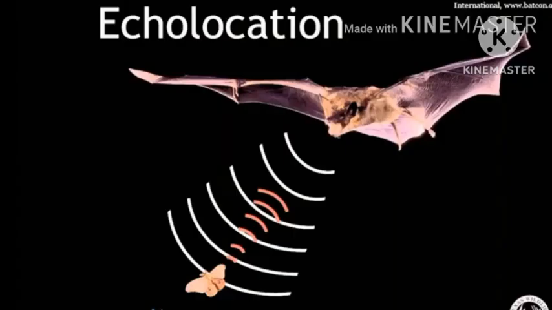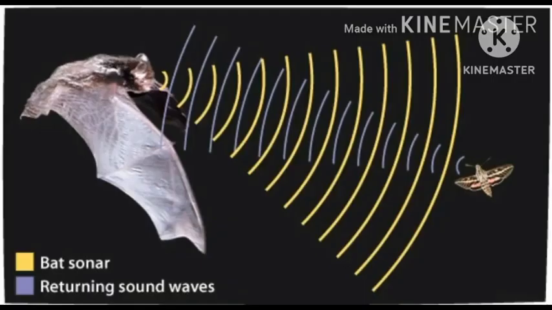Echolocation. Bats use a remarkable high frequency system called echolocation. Bats give out high frequency sounds, which means ultrasonic sounds. These sounds are reflected back from its prey and perceived by the ear. Bats use these echoes to locate and identify the prey.